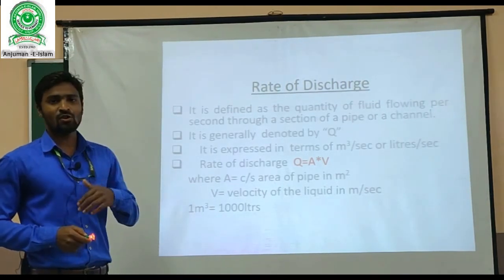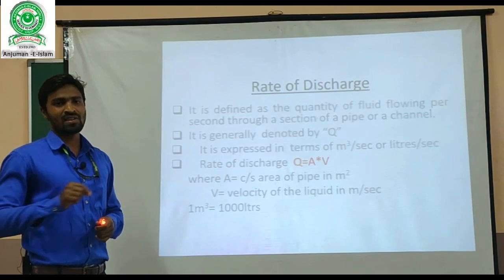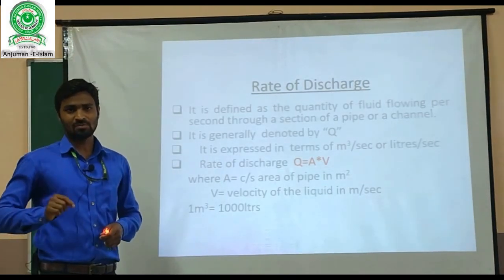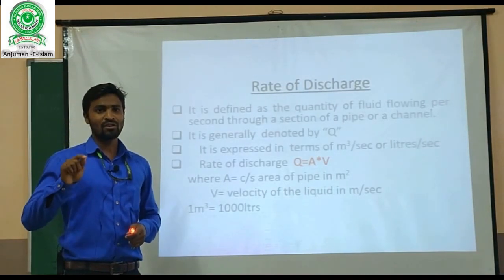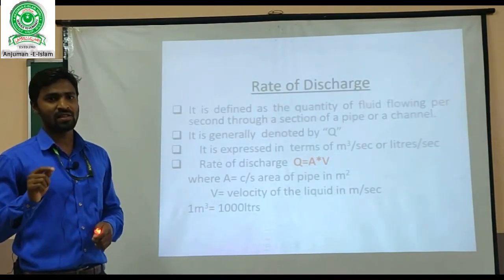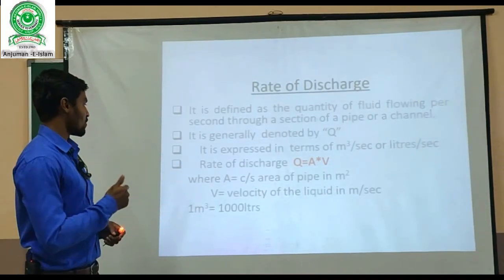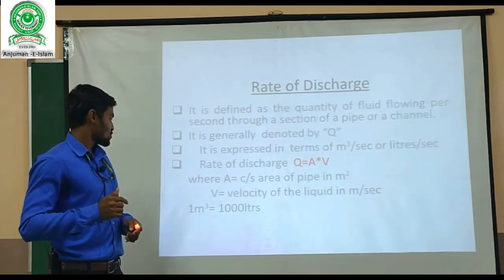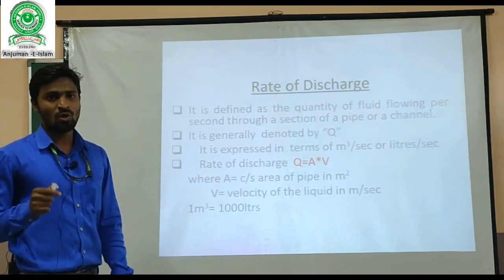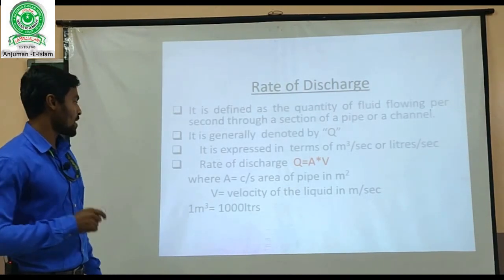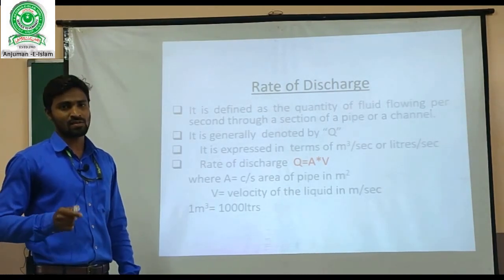It is denoted by Q, and its unit is meter cube per second or liters per second. Its formula is Q is equal to A into V, in which A is area and V is velocity. 1 meter cube is equal to 1000 liters.